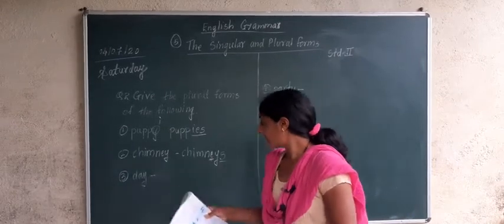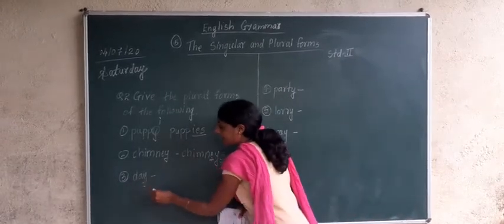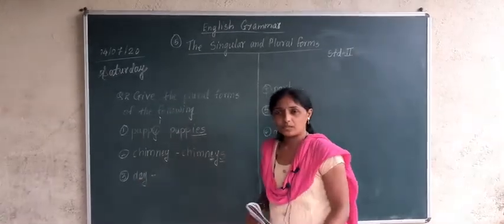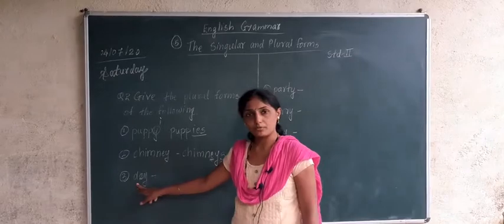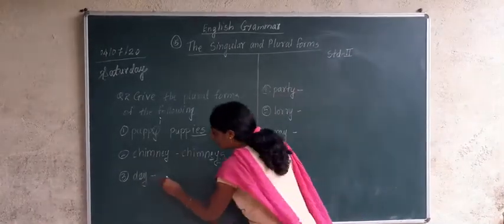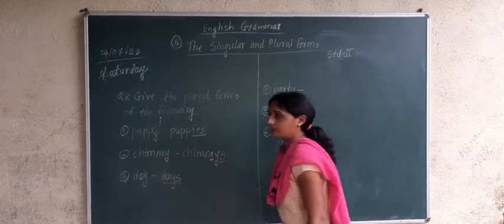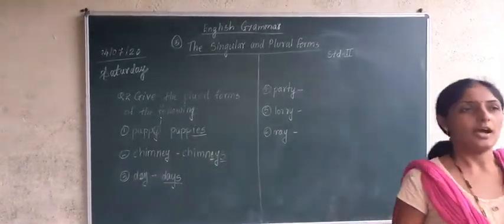is day, D-A-Y, day. In this word also vowel is there before y. So what we are going to write down for this word, D-A-Y-S, days. Understood? Are you able to see?